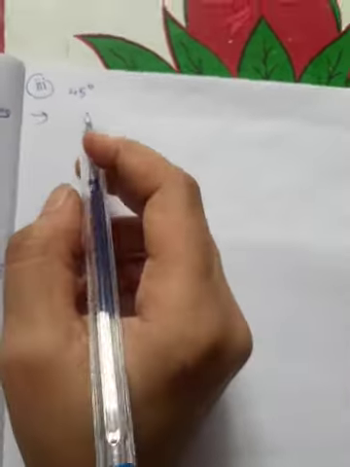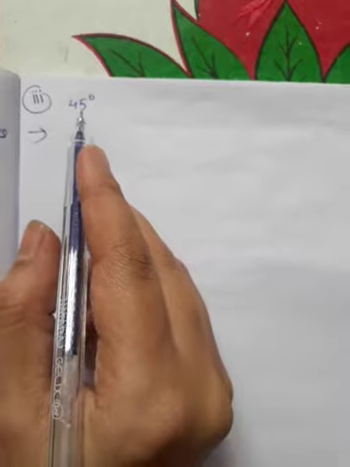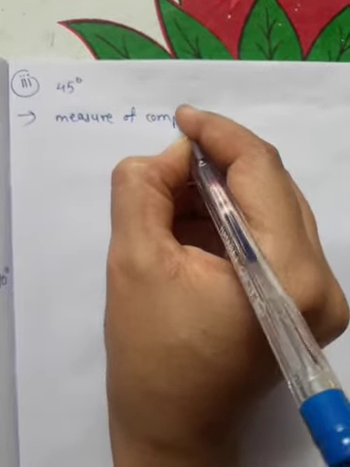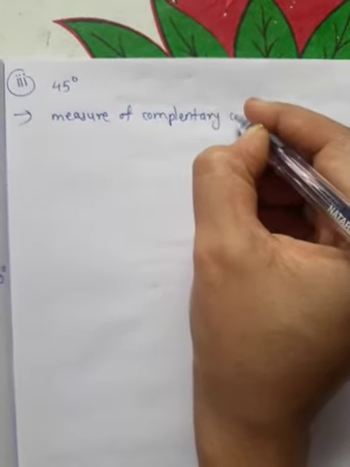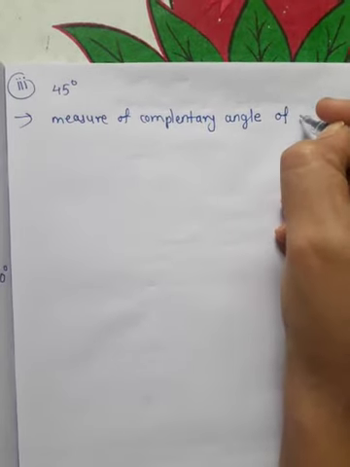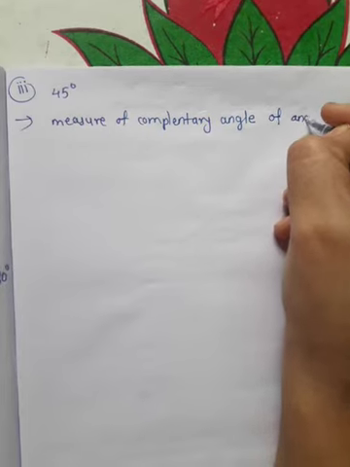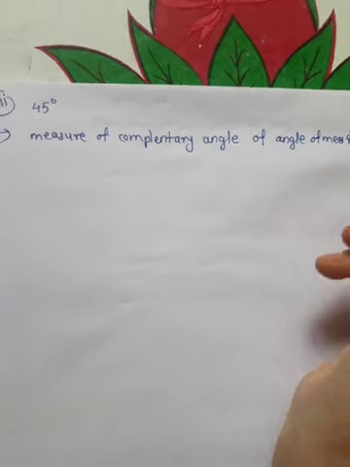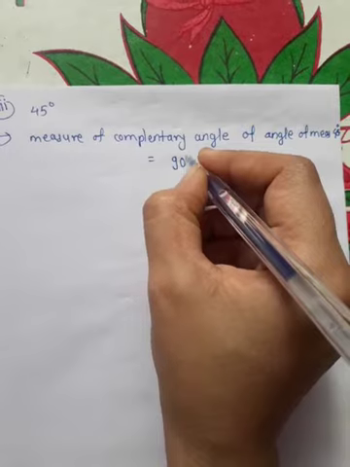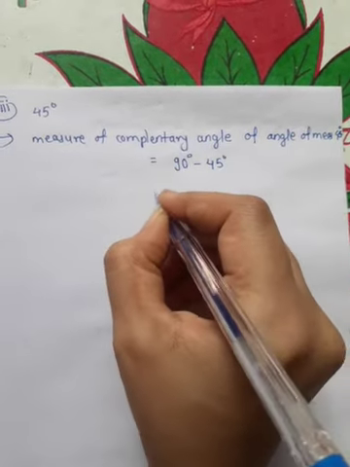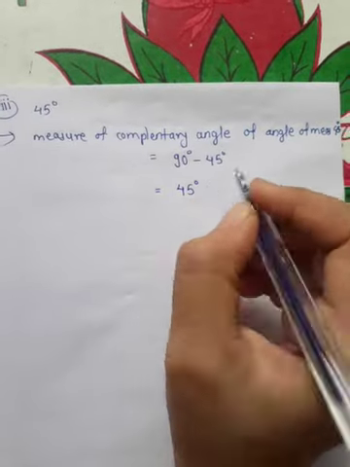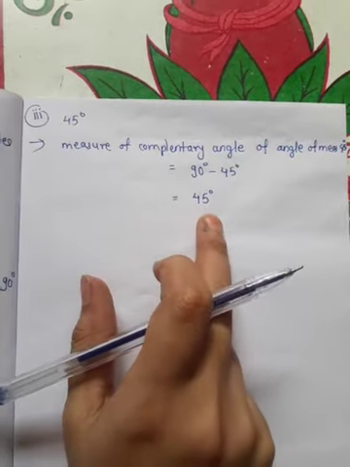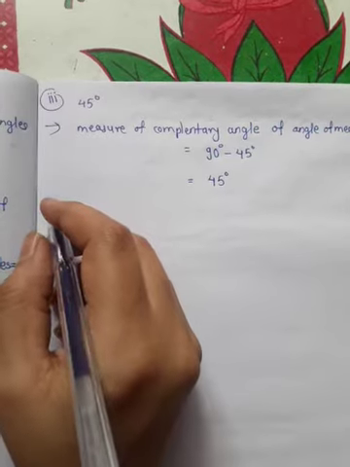Now what is the measure of the complement of angle 45 degrees? So the measure of the complementary angle of measure 45 degrees is equal to what? How will we get it? Just subtract 45 from 90 degrees. So 90 degrees minus 45 degrees gives you 45 degrees. So the measure of the complementary angle of measure 45 degrees is 45 degrees.